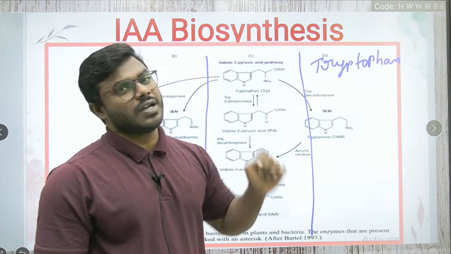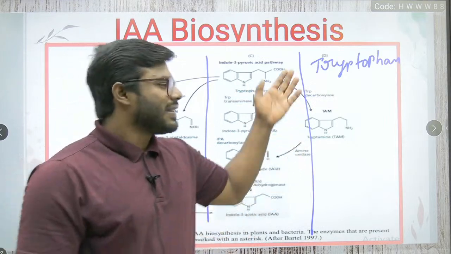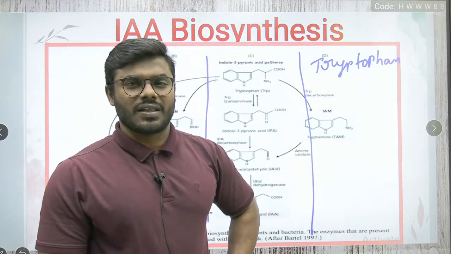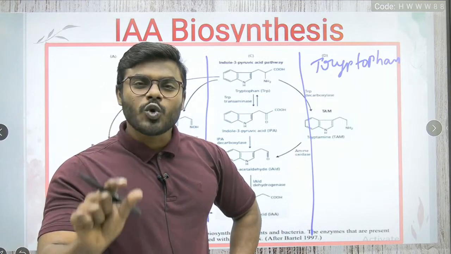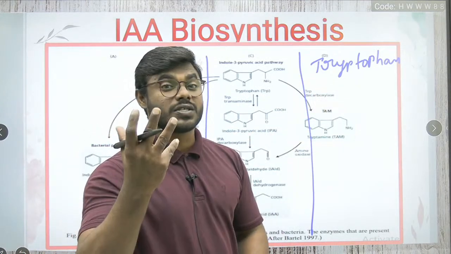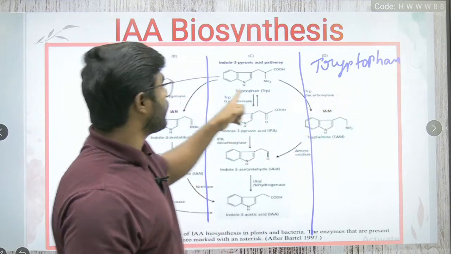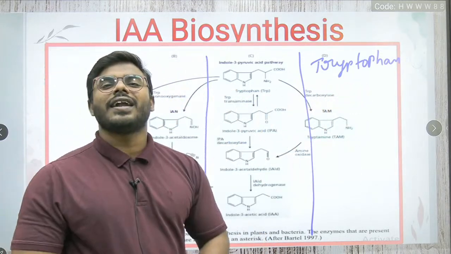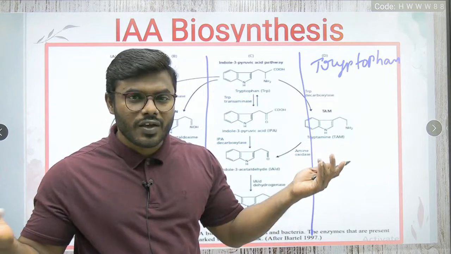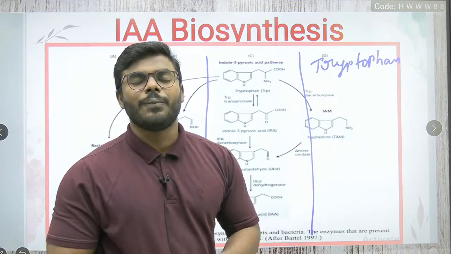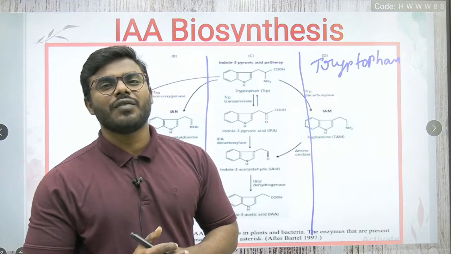Now everyone has to get a doubt. There are 20 amino acids. Why is only tryptophan acting as the precursor? What's the reason? You have to ask yourself. Because tryptophan has what ring in its structure? It has an indole ring. We know very well, and we already studied, that auxin is derived from which derivatives, friends?